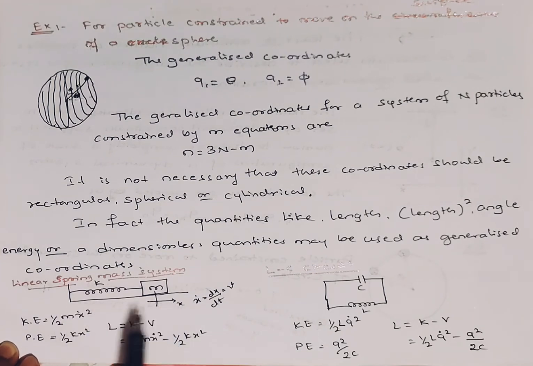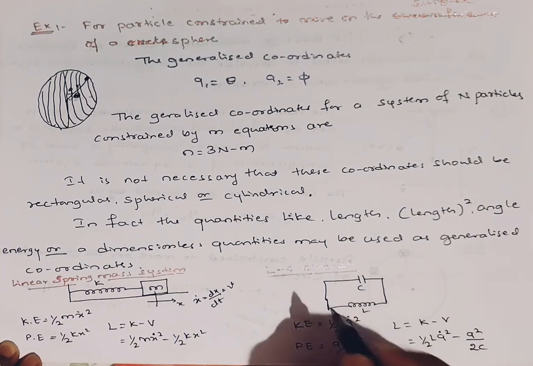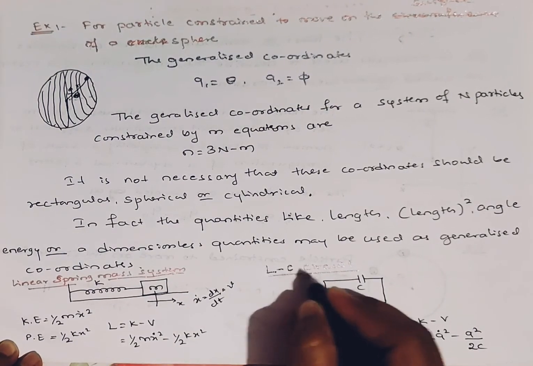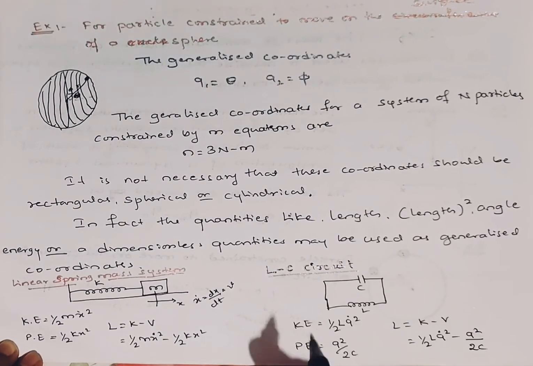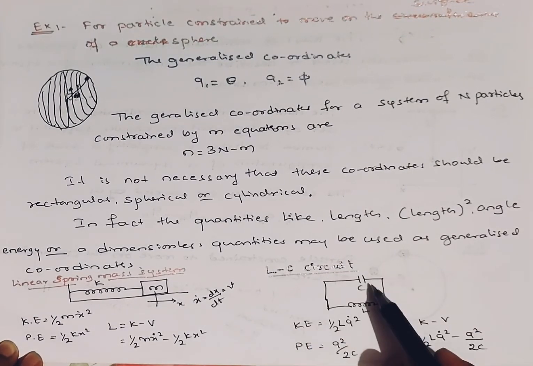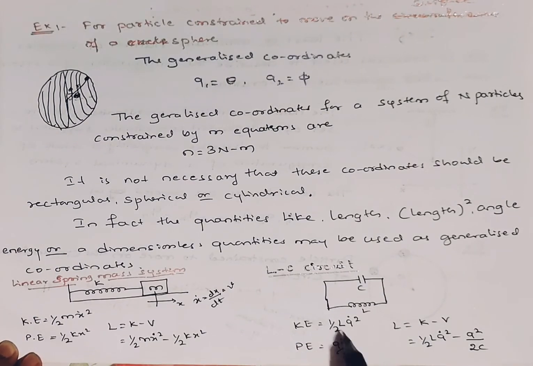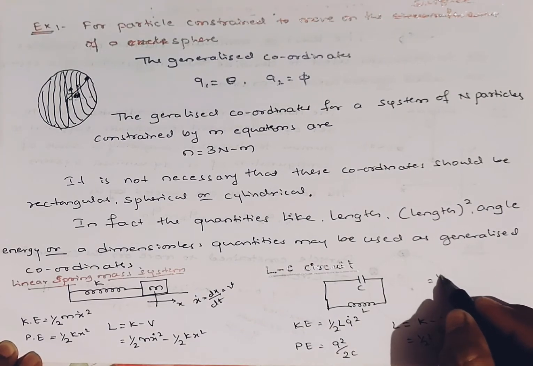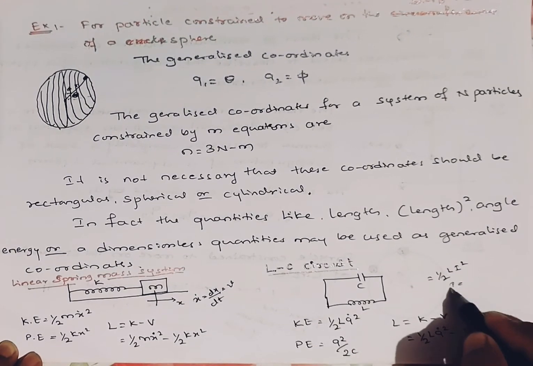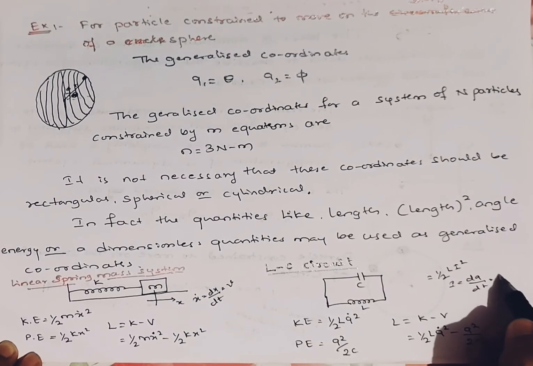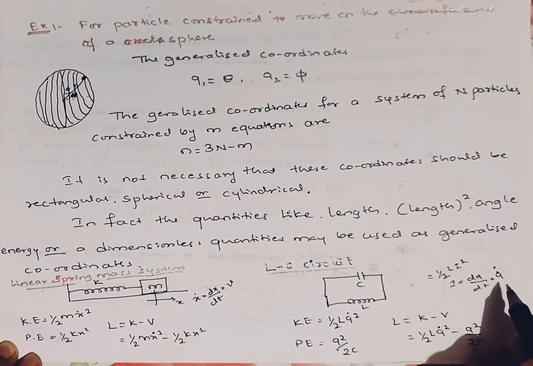Okay, this is one case. Here I am going to take one more case, that is an LC circuit. This is one LC circuit, with a capacitor and an inductance connected like this. Then the kinetic energy is half L q dot square. Actually we are going to write it as half L I square, where I is nothing but dq divided by dt. So we can write it as q dot, the rate of change of charge with respect to time.